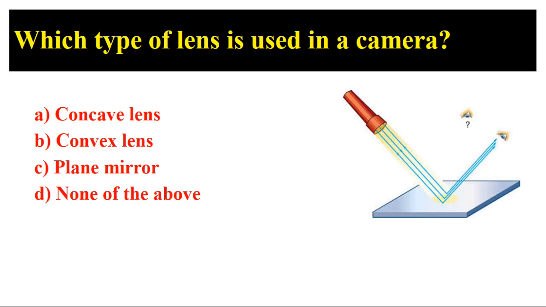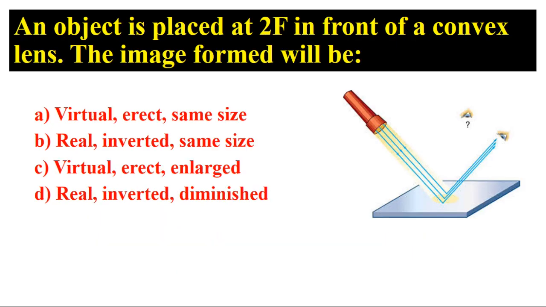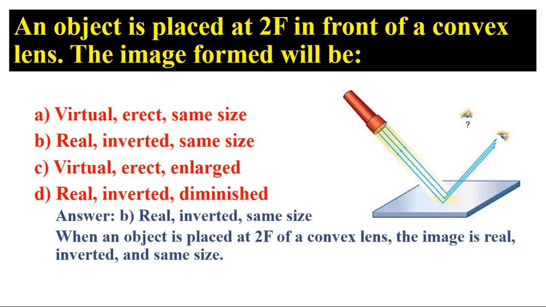Which type of lens is used in a camera? Answer: B, convex lens. A convex lens is used in cameras to focus light and form real, inverted images. An object is placed at 2f in front of a convex lens. The image formed will be? Answer: B, real, inverted, same size. When an object is placed at 2f of a convex lens, the image is real, inverted, and same size.